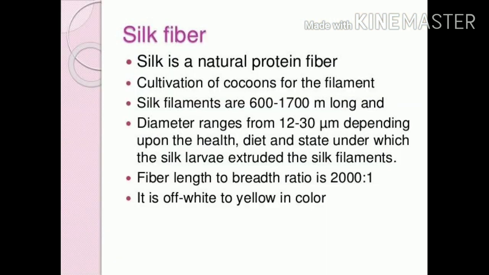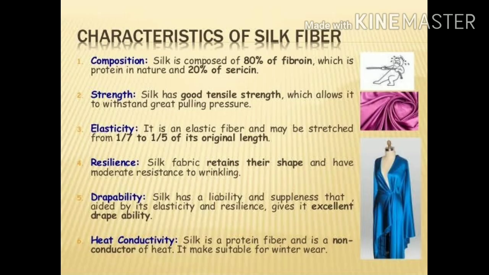Now, silk diameter ranges from 12 to 30 micrometer and its characteristics are: in composition, silk is made up of 80% fibroin and 20% sericin. It has a good tensile strength. It can stretch to 1/7 of its original length and retain its shape easily. It is a non-conductor of heat.